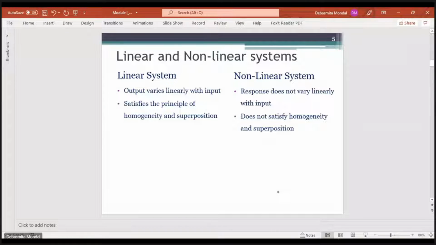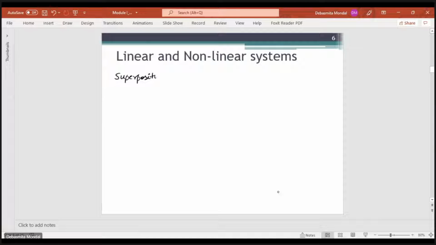The output should satisfy the condition of homogeneity and superposition. If those two principles are satisfied, then we can say that the system is a linear system and the output is varying linearly with the input. Let's see the concept of superposition first.